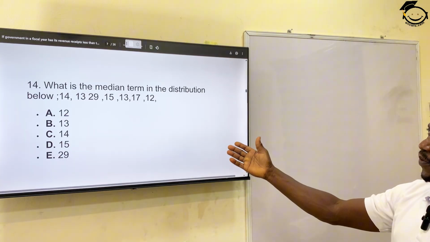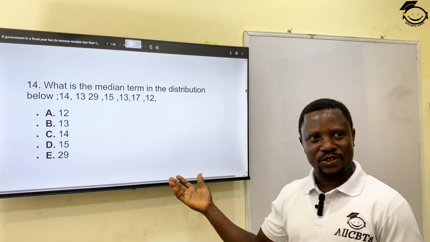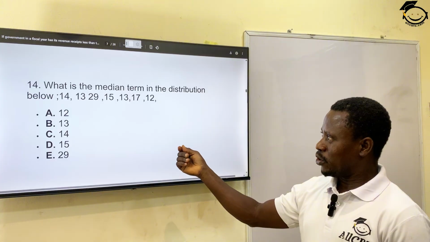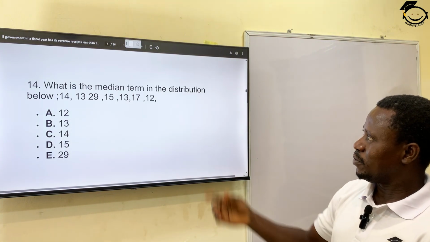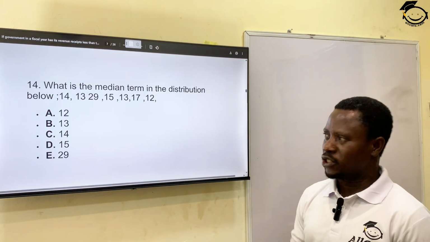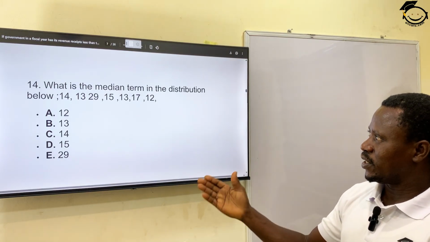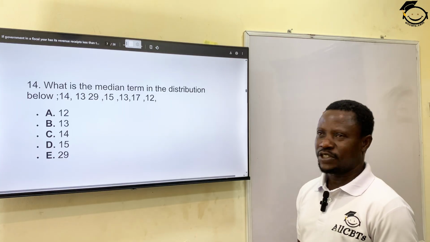Now, for this, it's very simple. I don't know if you can try this on yourself at home. On your paper, you can just take them down and try it. What is the median term in the distribution below? The distribution is already given: 14, 13, 29, 15, 13, 17, 12.